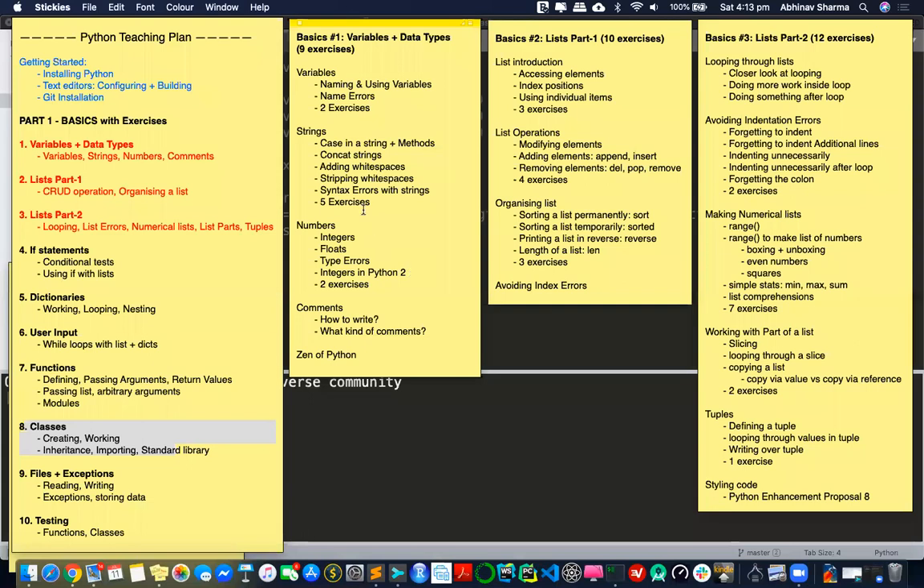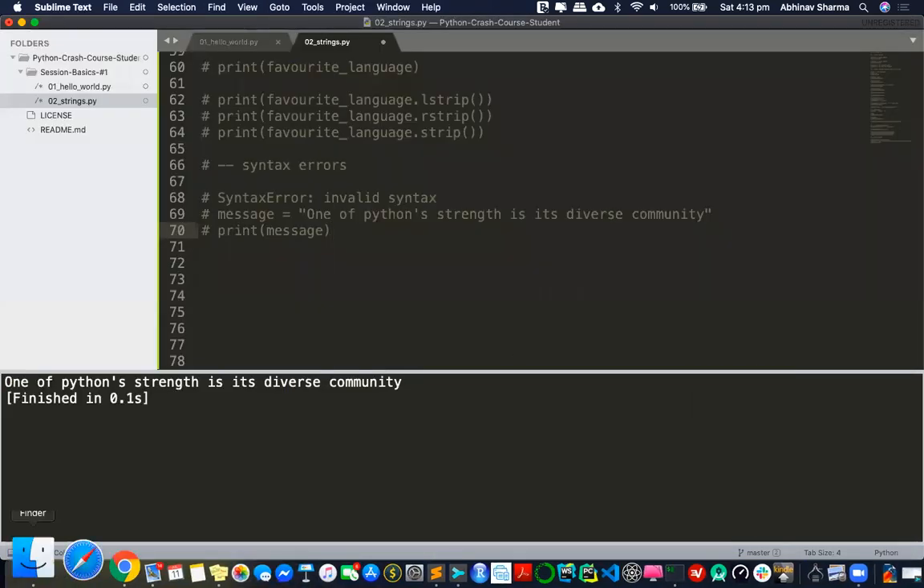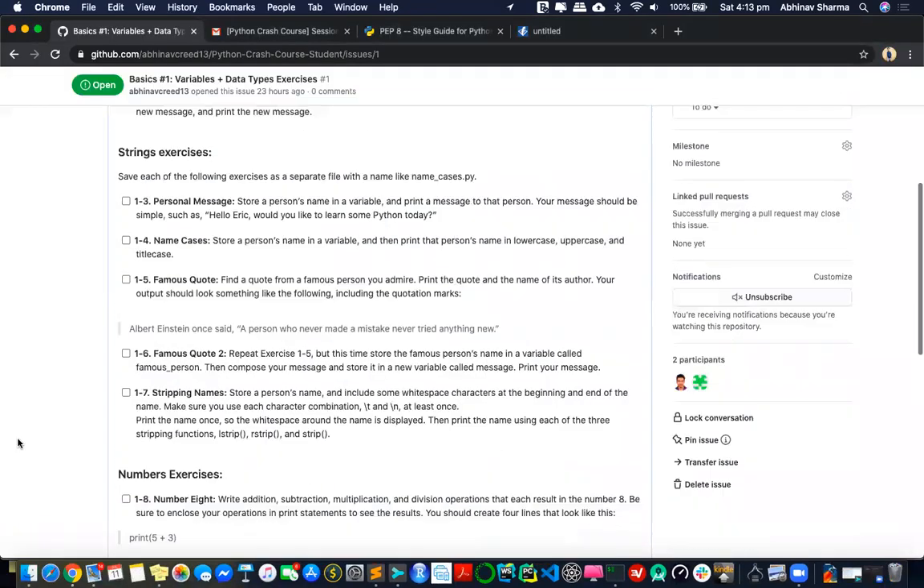Okay. Now I have 5 exercises for you to work around with strings. And those are again one lines of code. So you see, I wanted you to create a file named cases.py and go through this personal message, name casing, famous quote, and write code so that you understand the concept of single quote, double quote.